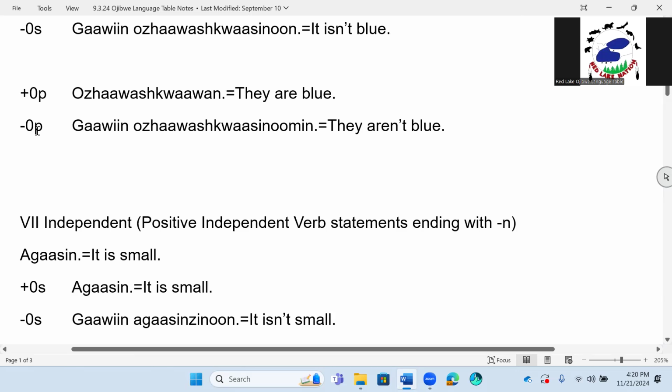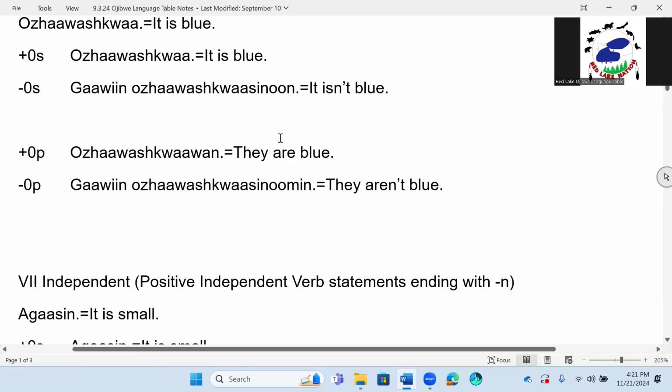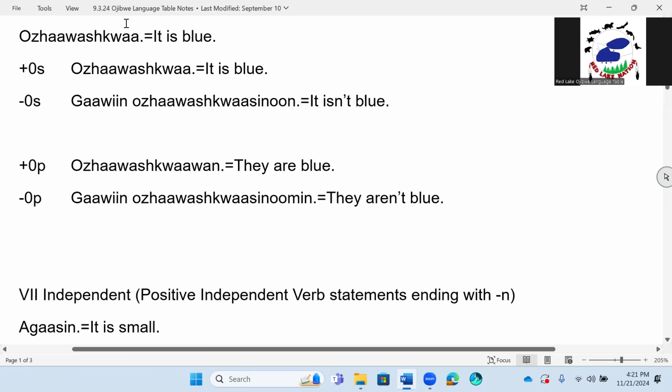Negative 0p, plural, that they're going to say that they are not, whatever it is, our verb. And so we have Gawin Ojawashkwasinumin. They aren't blue. All right, so you kind of get an idea of how this works.